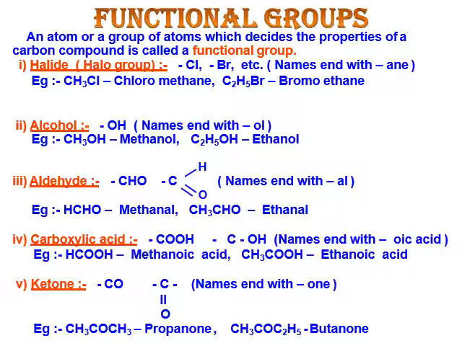Functional groups. An atom or a group of atoms which decides the property of a carbon compound is called a functional group. Halide, halo group, chlorine, bromine, etc. Example, CH3Cl. Chlorine is added, and one carbon compound is there, so it will become chloromethane. C2H5Br, bromoethane.